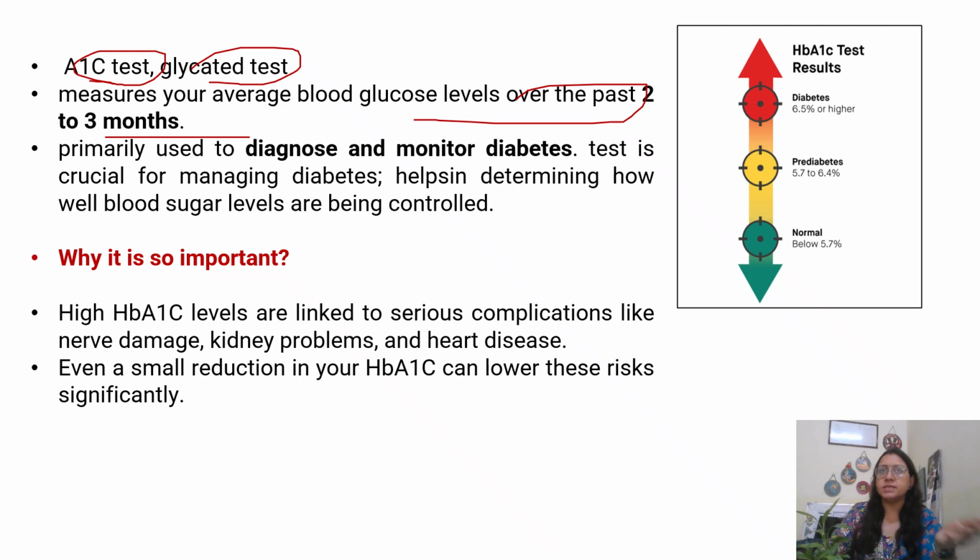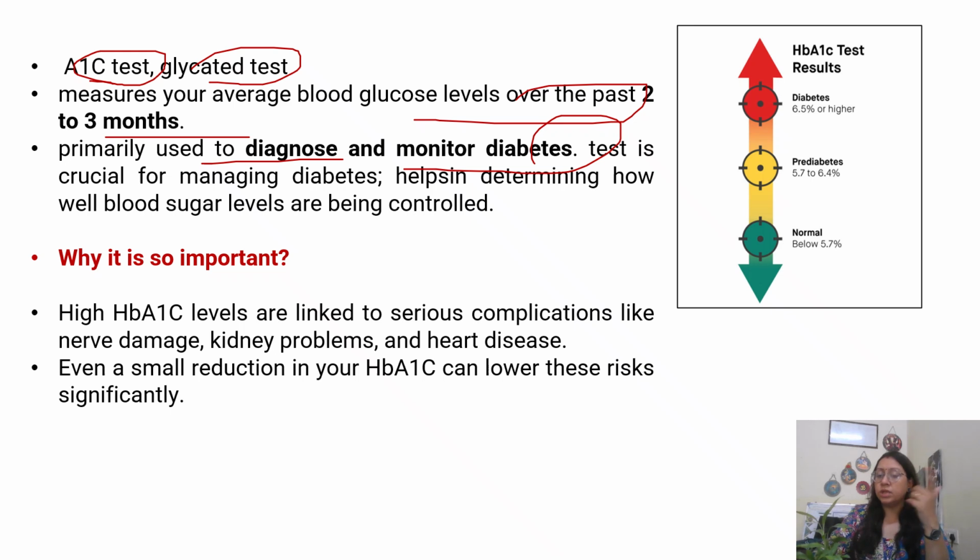It can happen that if I'm doing my fasting today it is normal, but if I'm doing my fasting tomorrow it comes to be elevated. So that will not signify. It tells us what the control was over a 3 month period. Basically it is also used to diagnose patients who are in the pre-diabetic range. If they get HbA1c done randomly, they will come to know that they are in the pre-diabetic range. Similarly, it helps in monitoring the diabetic.